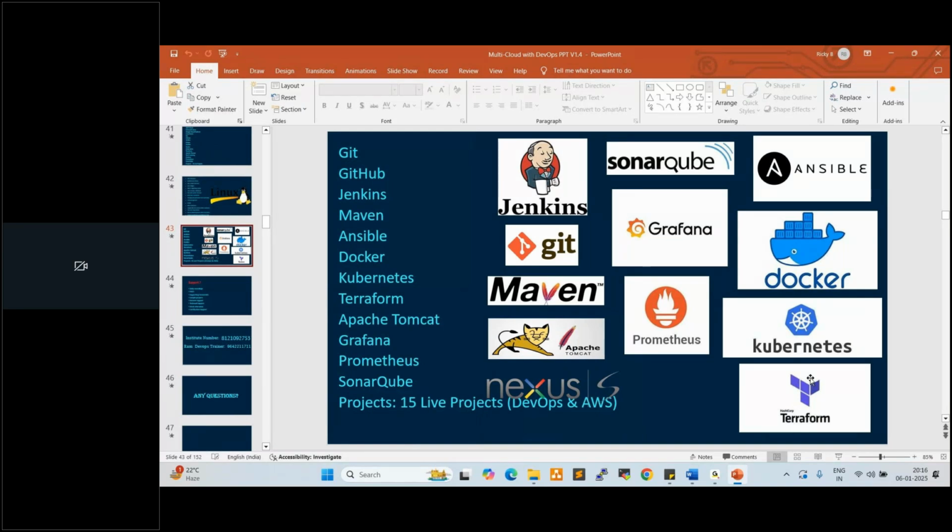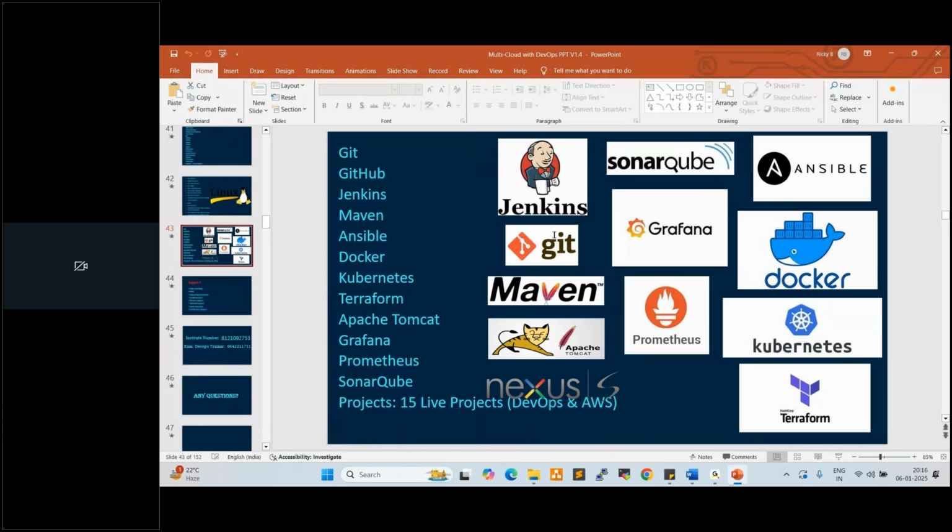It's project to project, right? One of my friends is working with Wipro. They are using only one tool, which is Kubernetes. One of my friends is working with Verizon. They're using Jenkins and Git. So it's project to project. We are learning all these tools, but we don't use all the tools in the project. It's a project requirement. But if you learn all these tools, you can fit with any project.